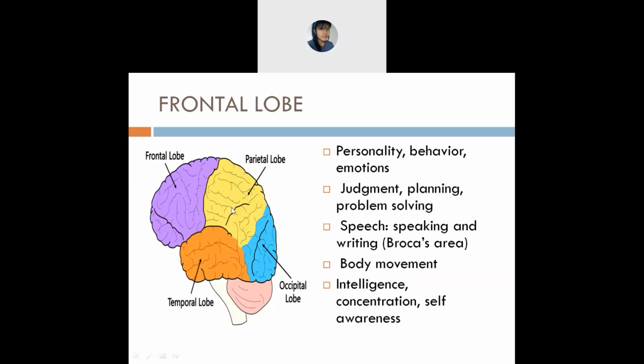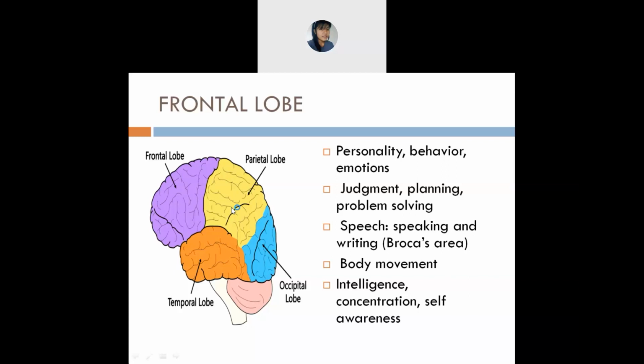Next is concentration. Concentration is the same thing, concentration in something. Next is self-awareness. Self-awareness means you are aware of something. I'll give you one example. In the current situation, we are under this pandemic, COVID-19.